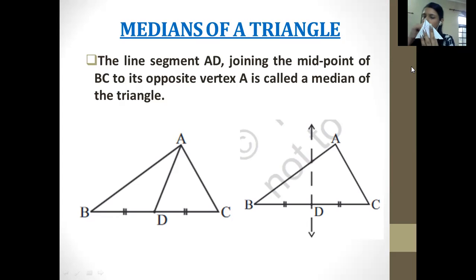Okay, this is minor. Now they said if you are joining for this, let me show you from this side. If I make the midpoint for this, it is somewhere here. Let me draw a line here also. It really matters with the conditions of a triangle.